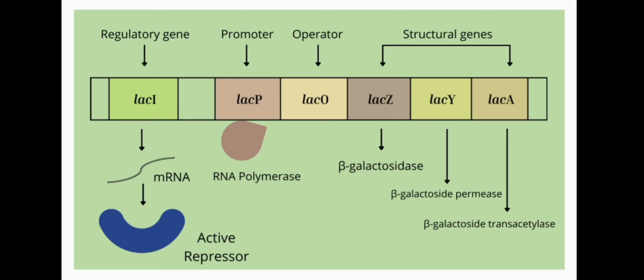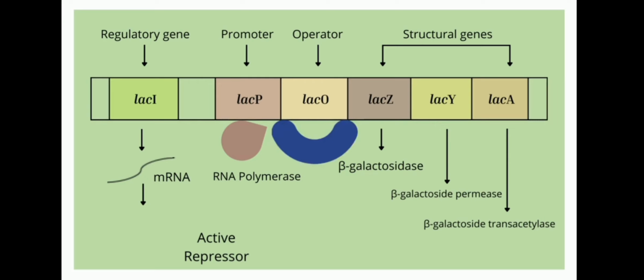Without lactose in the cell, the repressor protein is active and binds to the operator. It prevents the transcription by RNA polymerase into the three structural genes, so no transcription is possible. In this case, the lac operon is off.